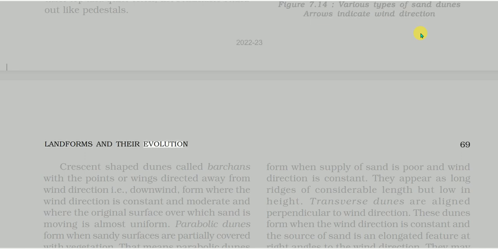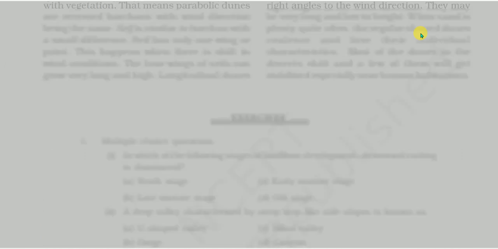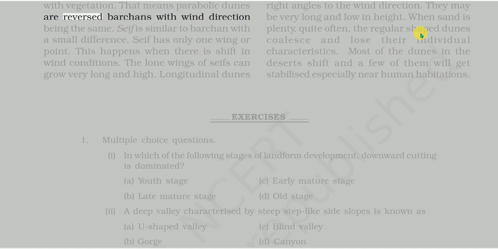Crescent-shaped dunes called barchans, with the points or wings directed away from wind direction, i.e., downwind, form where the wind direction is constant and moderate and where the original surface over which sand is moving is almost uniform. Parabolic dunes form when sandy surfaces are partially covered with vegetation. That means parabolic dunes are reversed barchans with wind direction being the same. Scythe is similar to barchan with a small difference. Scythe has only one wing or point. This happens when there is a shift in wind conditions. The lone wings of scythes can grow very long and high.